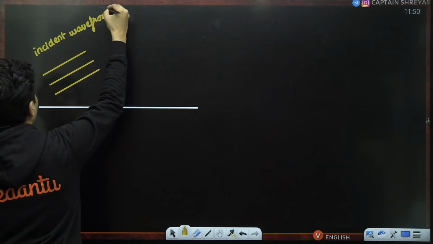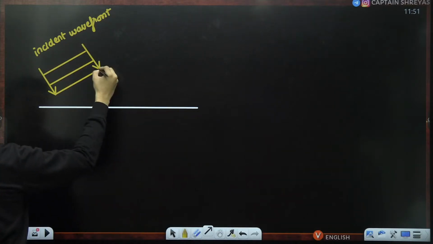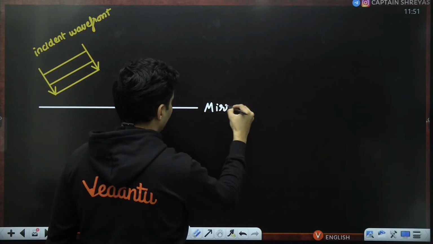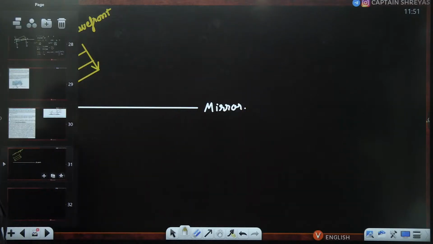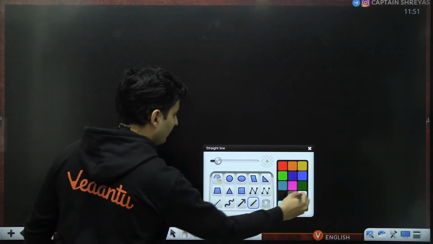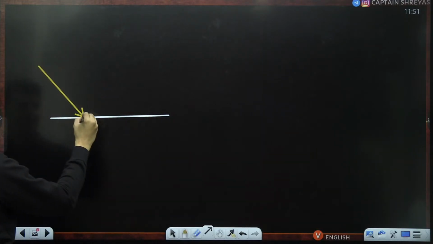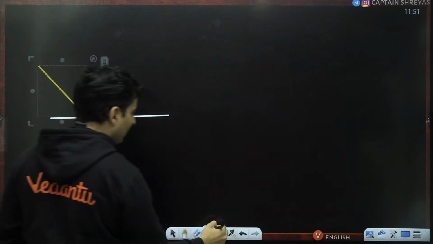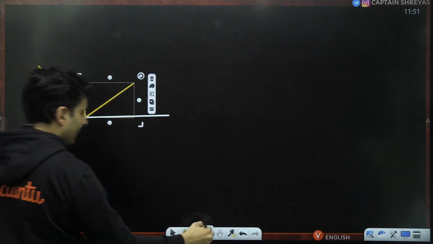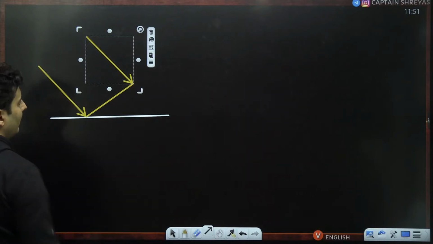These incident wavefronts are propagating slowly. They will keep going like this, and they will fall onto this particular mirror and get reflected. So how will that exact reflection occur? Let's have a look. As time progresses, you will see one side of the wavefront will reach the mirror, which is the reflector. Meanwhile, the other part of that wavefront would not yet have reached the mirror. So it is still in air.